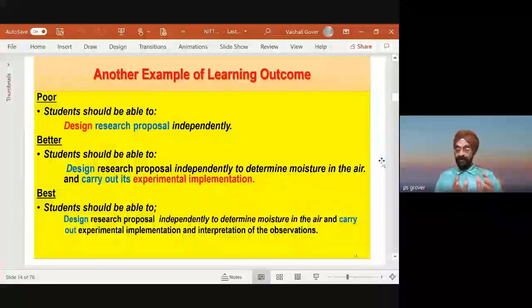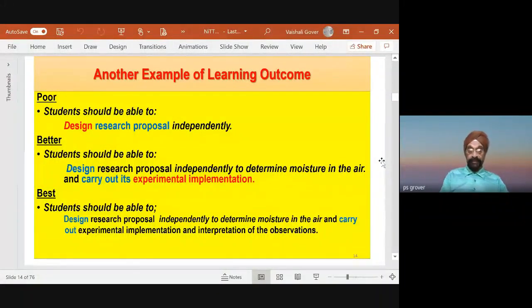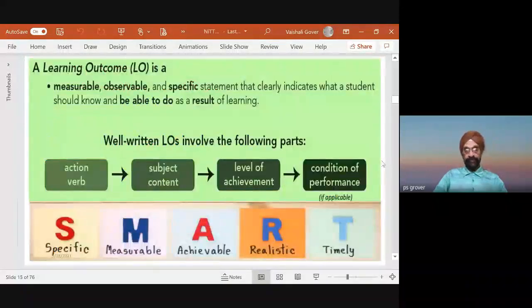So the idea of outcome-based education arose when students were made aware that when you do this, you will be able to learn this thing, you will be able to do this thing, this is your learning, your individual learning, and so on. That's why outcome-based education has become popular, and learning outcome is the focus of that.